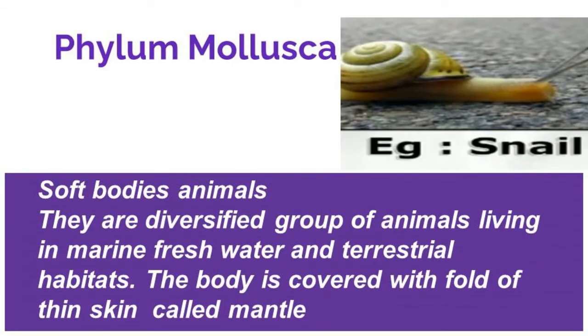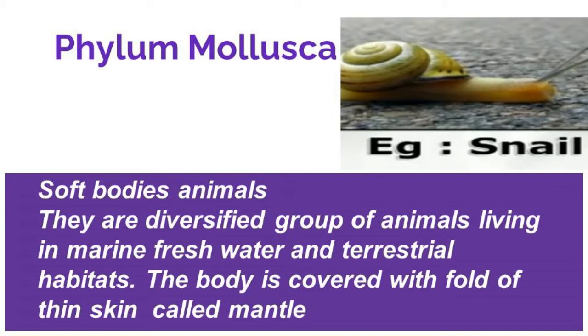Phylum Mollusca. The soft-bodied animals are categorized under this group. They are a diversified group of animals living in marine, freshwater, and terrestrial habitats. The body is bilaterally symmetrical, soft, and without segmentation. It is divided into head and muscular foot. The foot helps for locomotion. Locomotion means moving from one place to another.